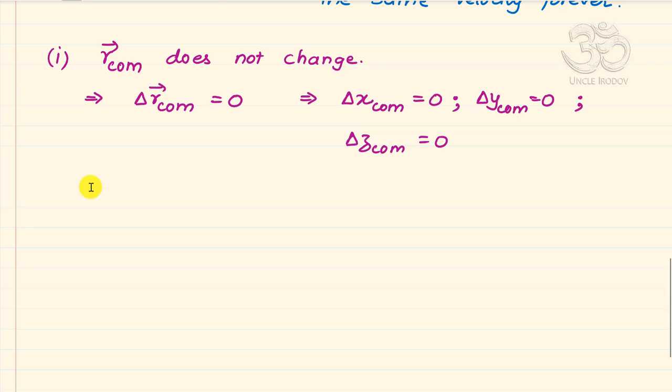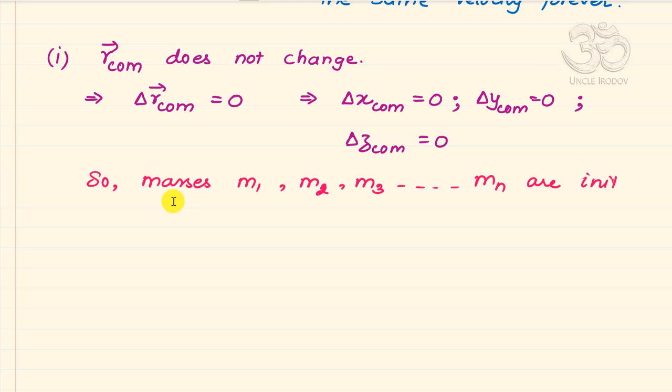So let there be these n particles, and their masses are m1, m2, m3 and m4 etc. up to mn, initially at coordinates x1, x2, x3 and so on up to xn.